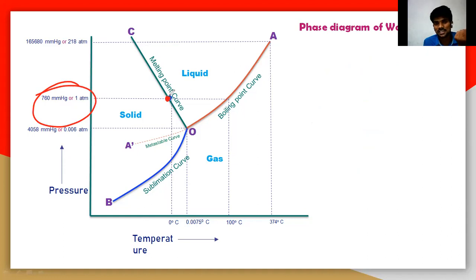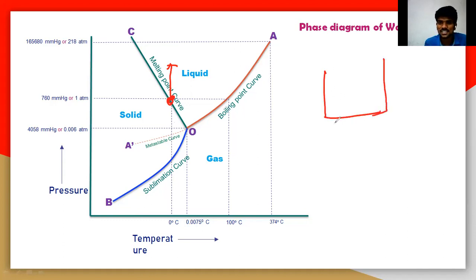So students, one thing you should understand here. Let me increase the pressure at a constant temperature. Let us take a beaker, a vessel like this, and take the point B here.